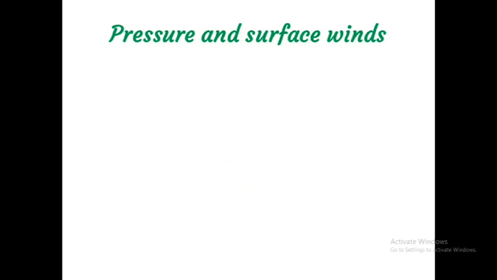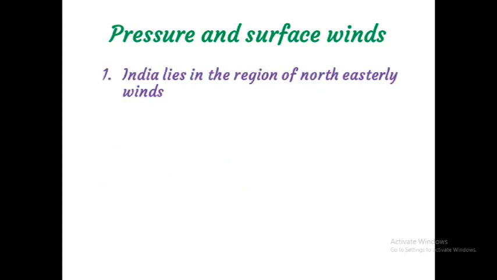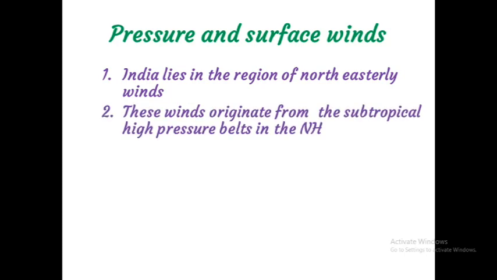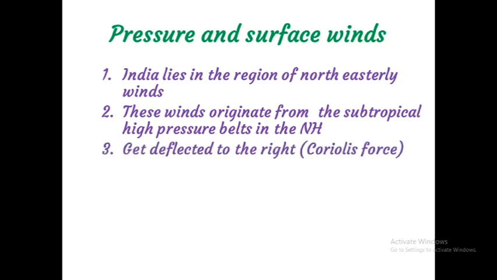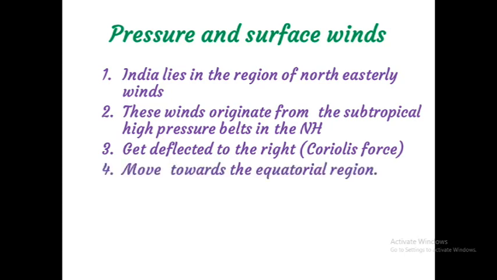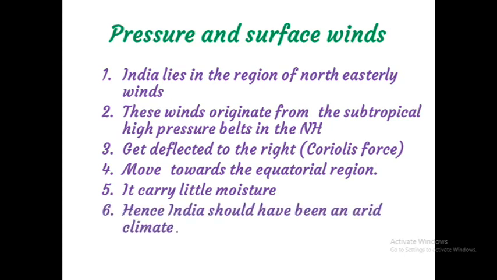Pressure and surface winds. India lies in the region of northeasterly winds. These winds originate from the subtropical high pressure belt in the northern hemisphere. This wind gets deflected to the right due to Coriolis force, and these winds move toward the equatorial region. These winds carry little moisture. Hence, India should have been an arid climate. But it is not so.